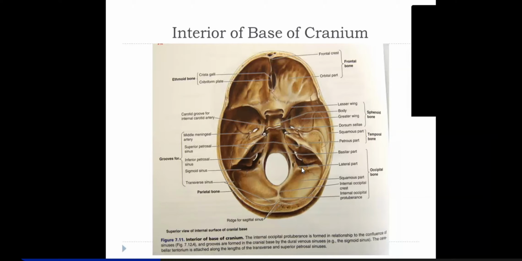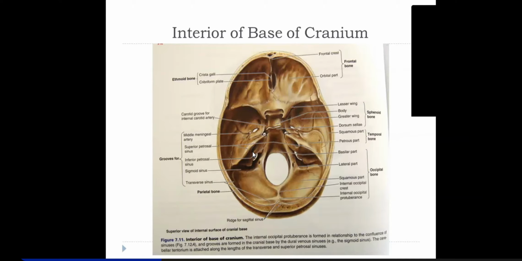Greater petrosal, nerve to stapedius, and chorda tympani. After that, this facial nerve emerges out of the skull through the stylomastoid foramen. And the outside course of the facial nerve, you have been taught about. It gives out its terminal branches.